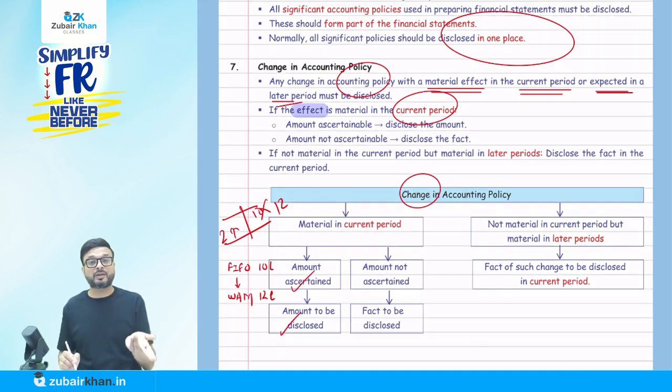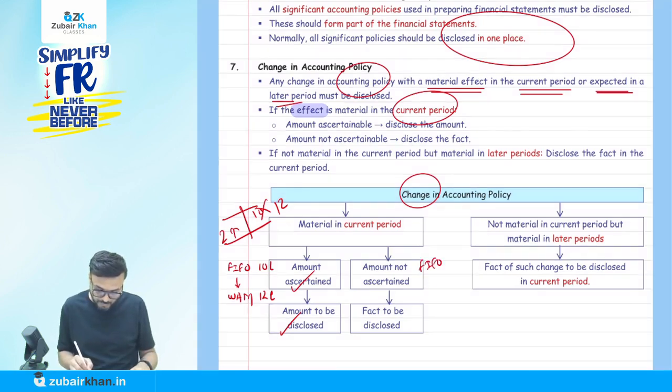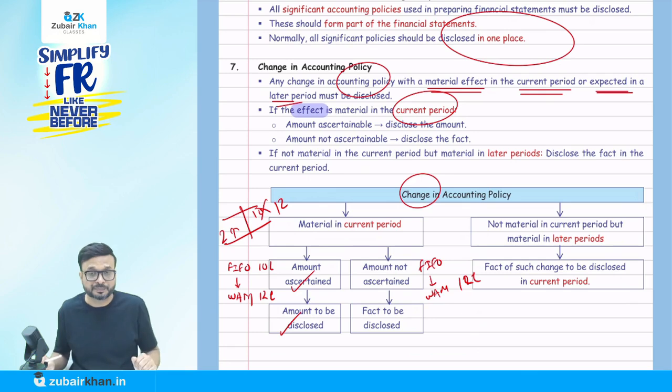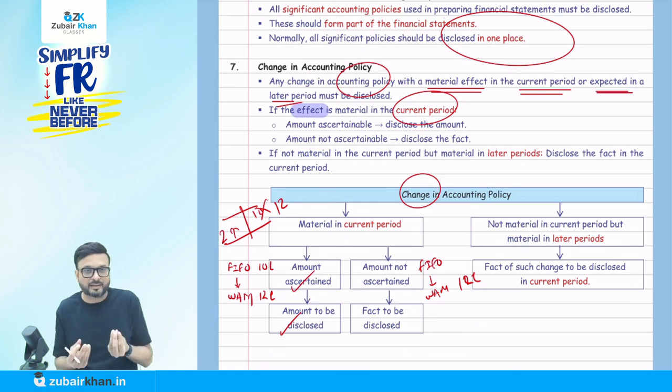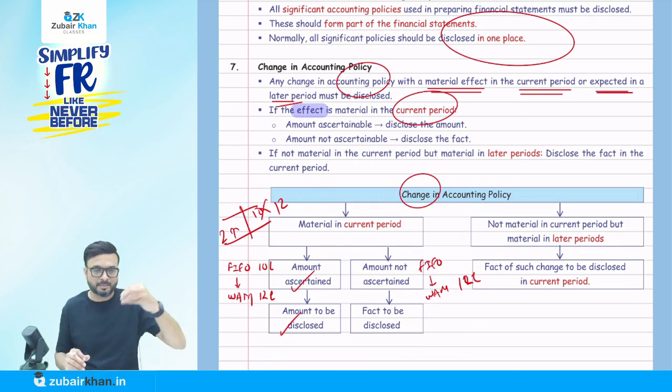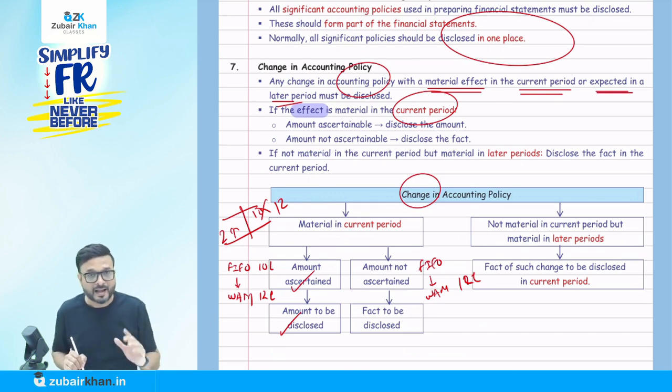Now if the amount is not ascertained, for example, we want to change from the FIFO method to the weighted average method. Now we know that 12 lakh is the amount under the weighted average method. But suppose it's a medical shop, and in this pharmacy we maintain software to track the record of all the stock. We call the IT person and tell them to change the method in the software from FIFO to weighted average. Now it is coming 12 lakh. I ask him what was coming in the previous method. They say, I don't know, sir.